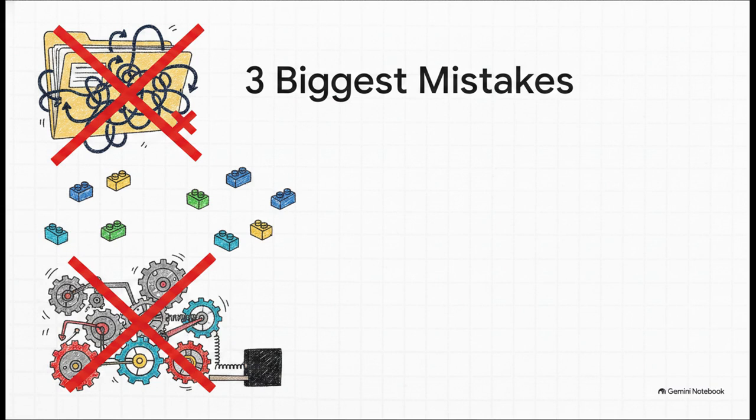Number 1, rigid layer folders. These layers we just discussed, they're virtual concepts. They are not physical folders you must rigidly create in your directory. Forcing every single file into domain or infrastructure folders just leads to circular imports and massive confusion. Number 2, scattering actionability. Don't put all your prompts in one folder and all your chains in another. Group your code by features, like modular Lego bricks, so a single feature's logic lives together.